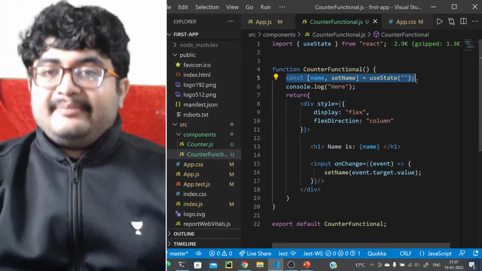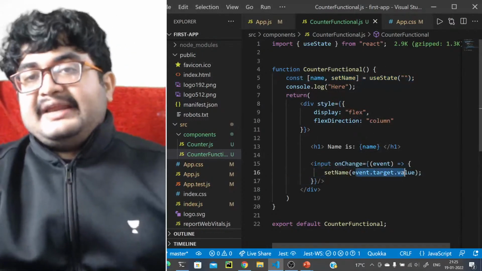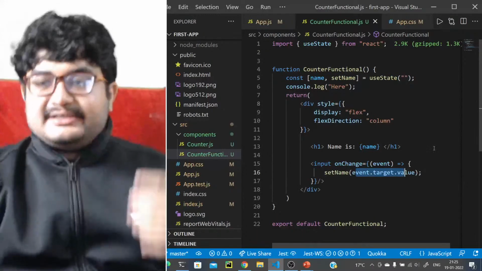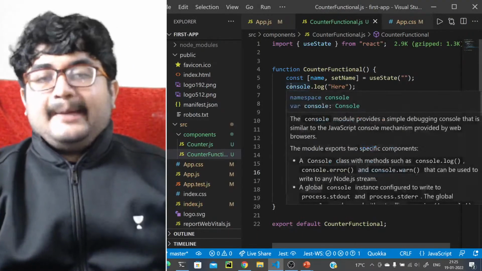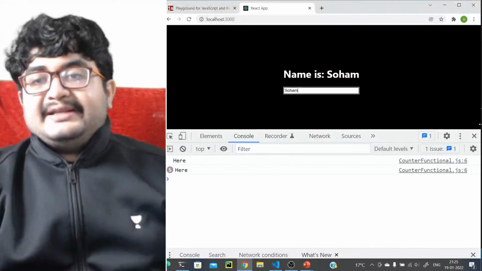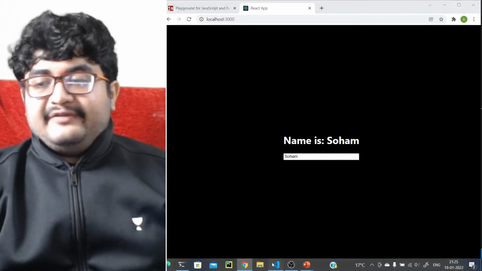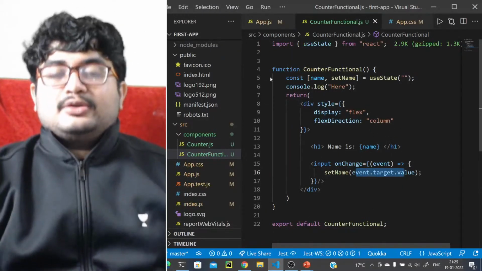Const name, set name is use state. So the current value of the state will be the event dot target. Whatever we have set here, that is it. So we get that same updated value now, right? We get the updated value now. So that's why it is working. We don't have to give it let, right? We don't have to give this a let. We can keep this as a const.